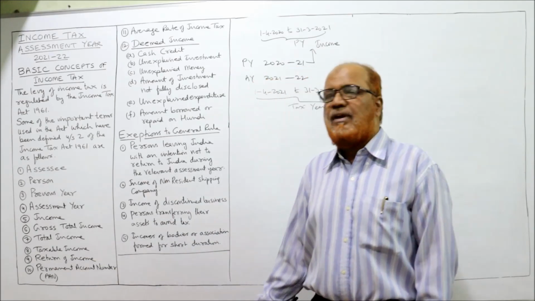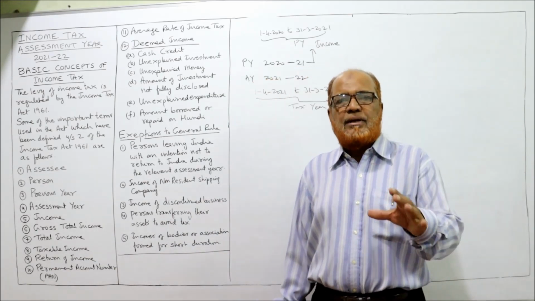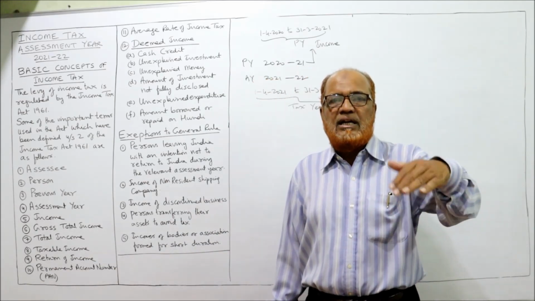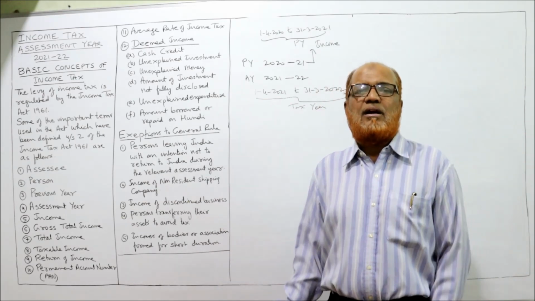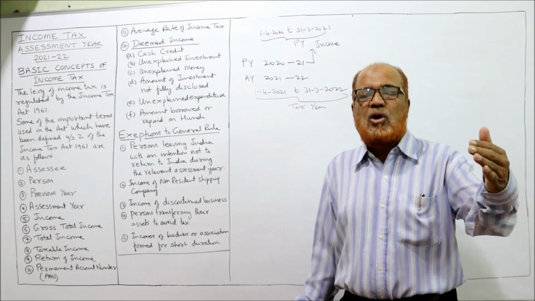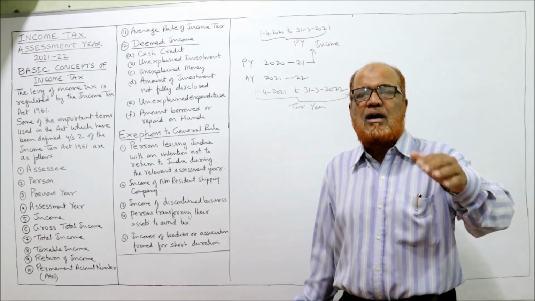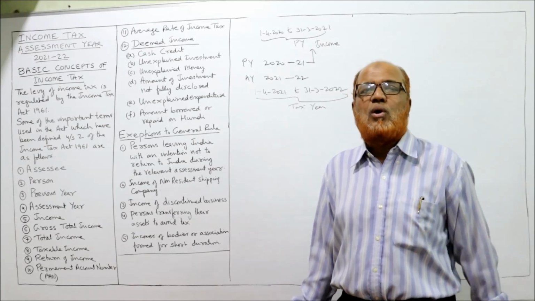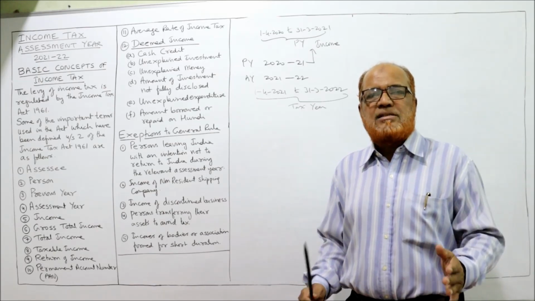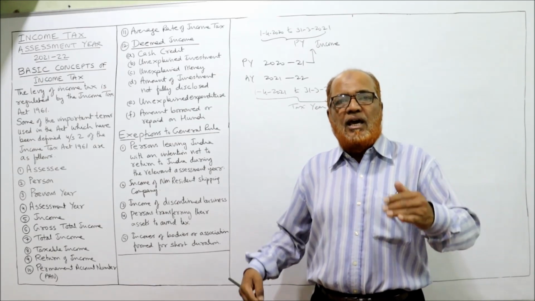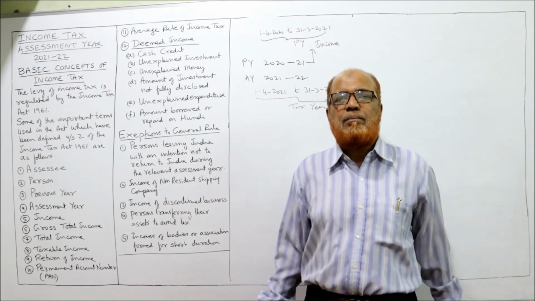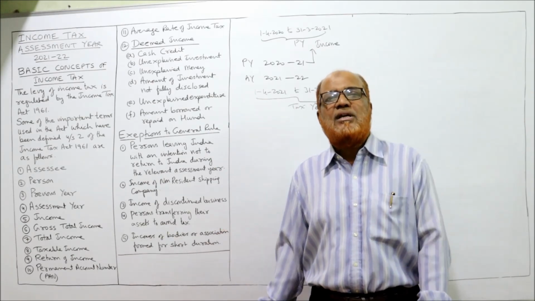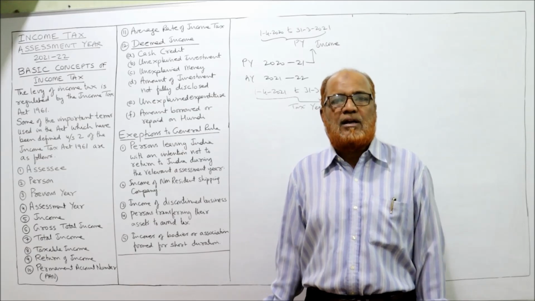Then return of income. A form is given by the income tax department regarding the submission of details of the incomes, expenses, savings of a person. A person who is having so many incomes has to submit all the details of his income to the income tax department through a form. That form is called return of income.